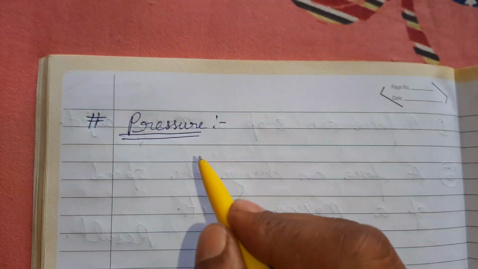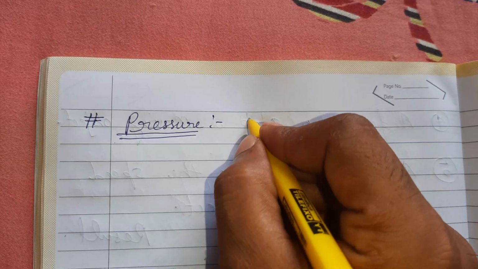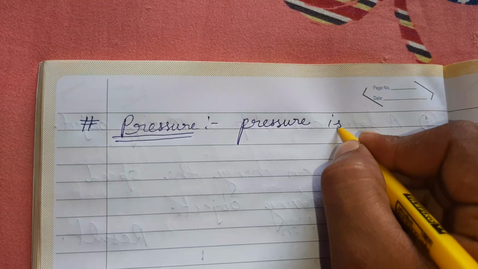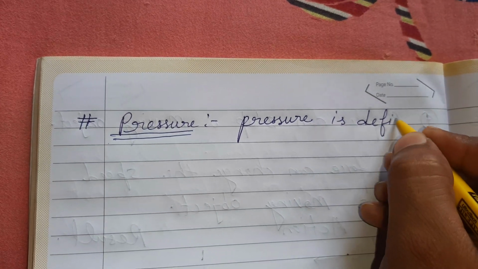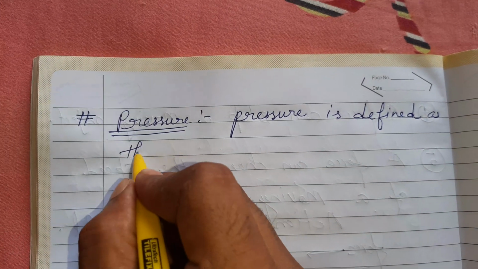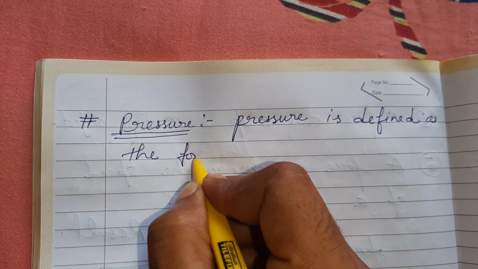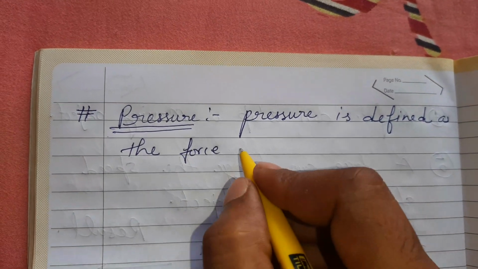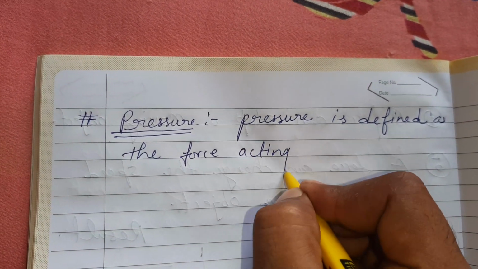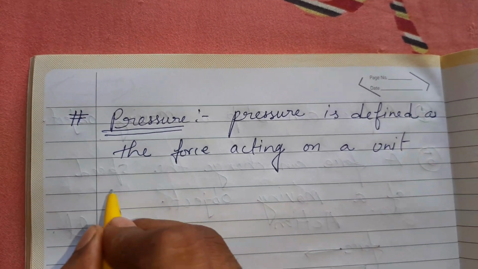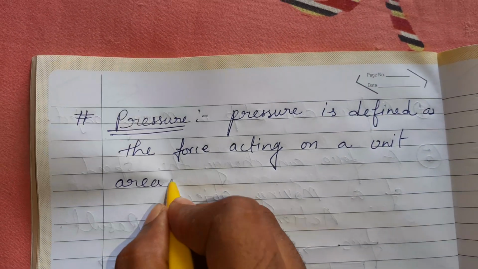So I will write here, pressure is defined as the force acting on a unit area.